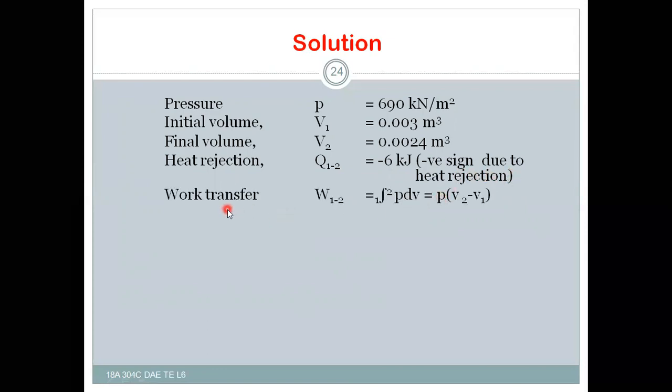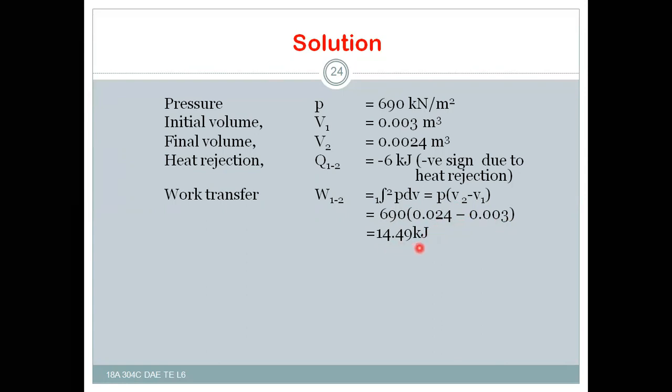Now work transfer, as it is a constant pressure process, W12 is equal to the integral from 1 to 2 of P dV, which is P into V2 minus V1. V2, V1 and P are all known. Then you can calculate: 690 is the P, the final volume is 0.024, and V1 is equal to 0.003 meter cube.